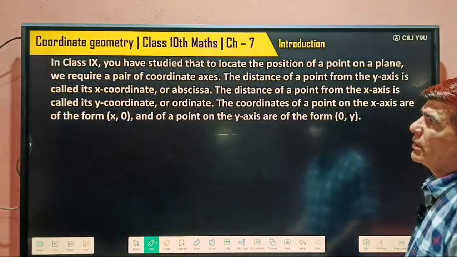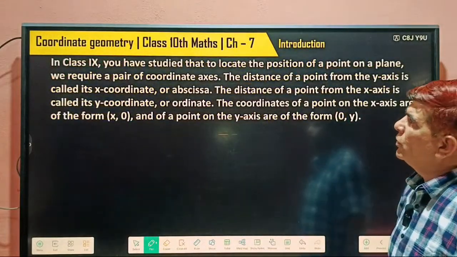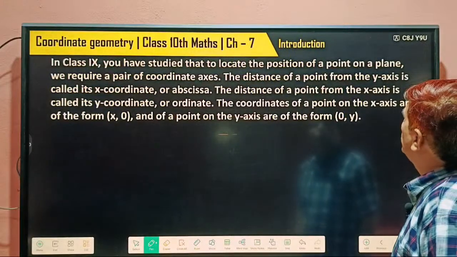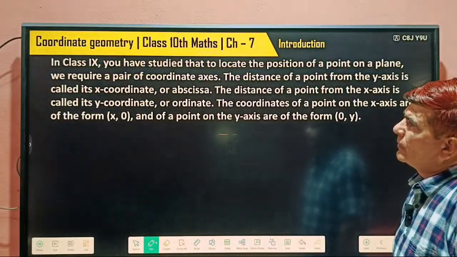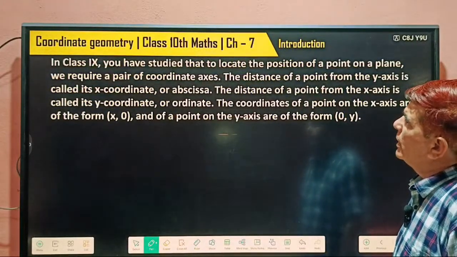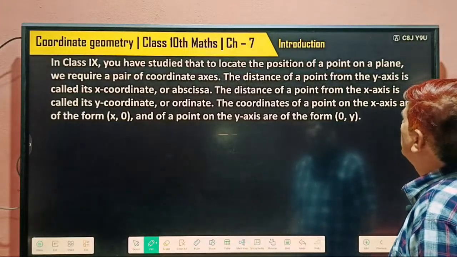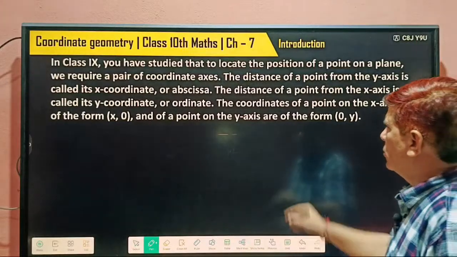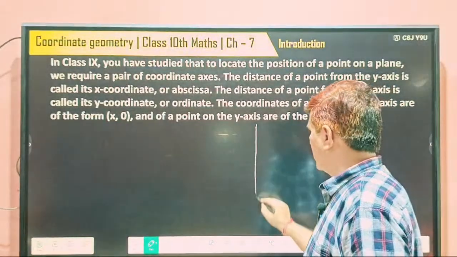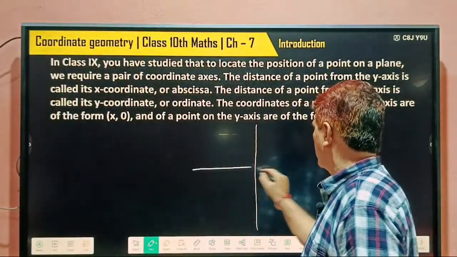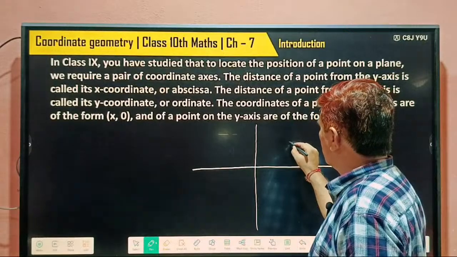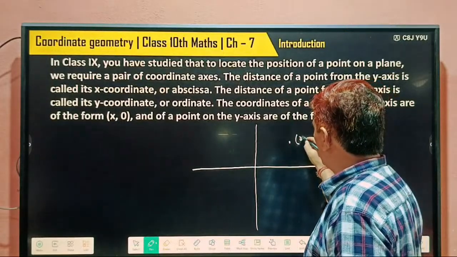Now we can start. So in class 9th you studied that to locate the position of a point on a plane, we require a pair of coordinate axes. The distance of a point from the y-axis is called the x-coordinate. I told you, like this, like this. And we have a point here, and it's written x and y.